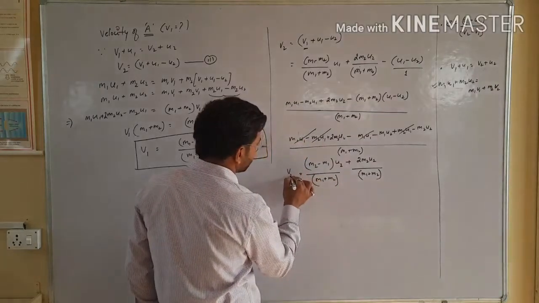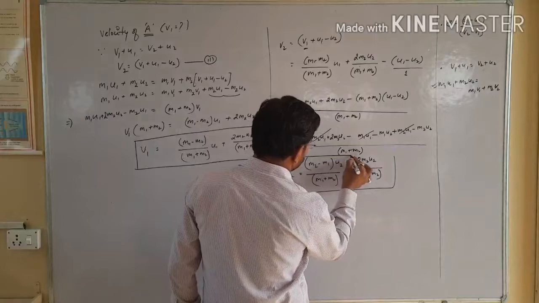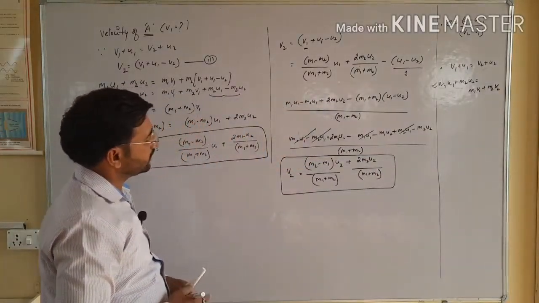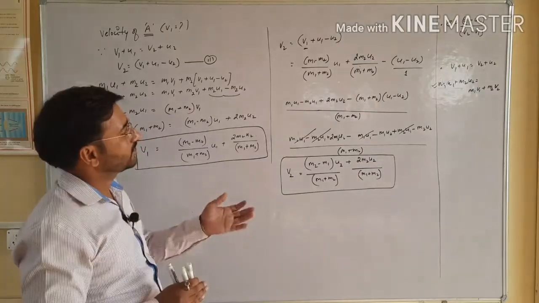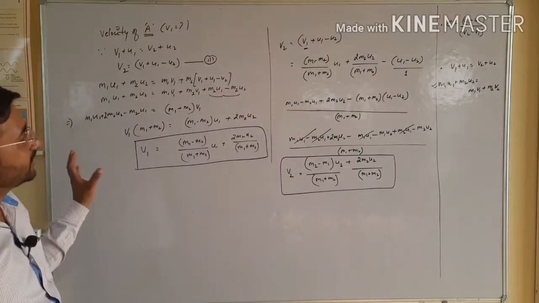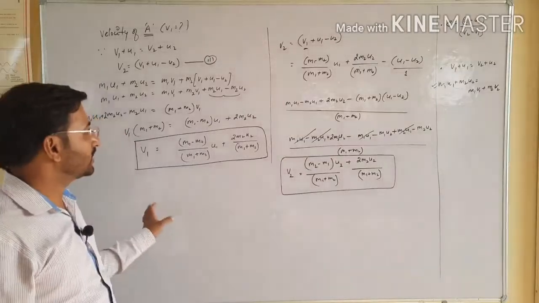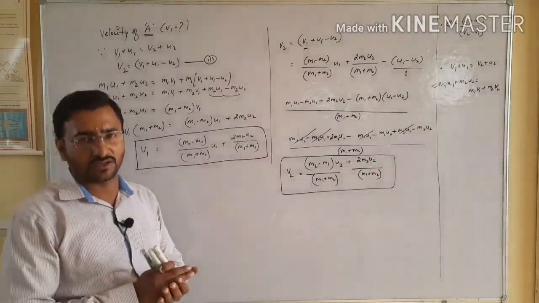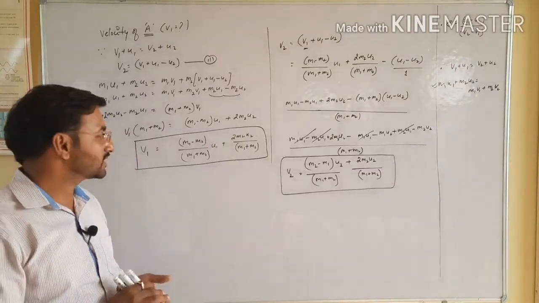So this is the velocity v2. Point clear? This is the velocity of object B, the second body, which applies under the elastic condition when two bodies collide in an elastic collision. So point is clear, students?